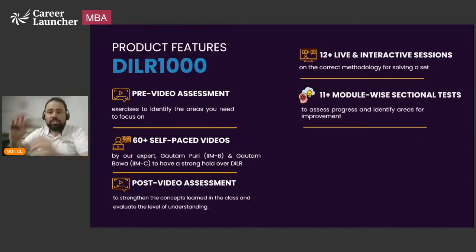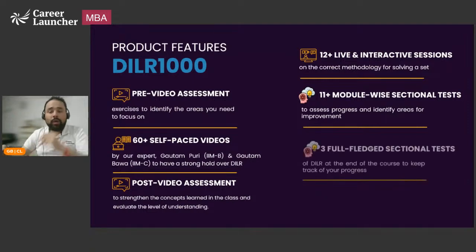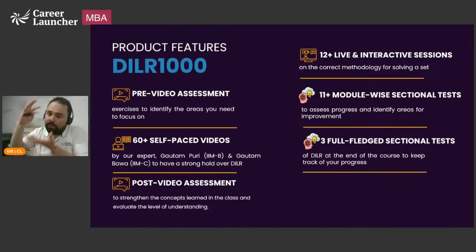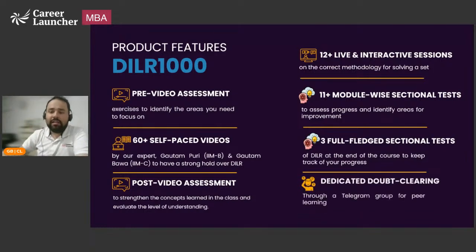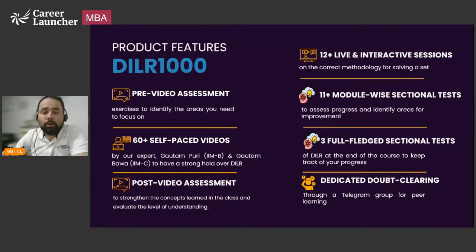The entire course is divided into modules. There are about 11 to 12 modules. Once a module is over, at the end of the module, there is going to be a module-wise sectional test as well, so that you can revise the entire module that you've just studied. Once the entire course is over, there are going to be full-fledged sectional tests so that you can revise the entire syllabus. And finally, there is going to be a dedicated doubt-clearing Telegram group, exactly what Pallav was asking. That Telegram group is going to go live on the 28th, 29th as well.